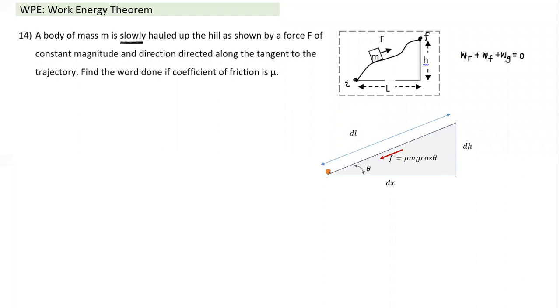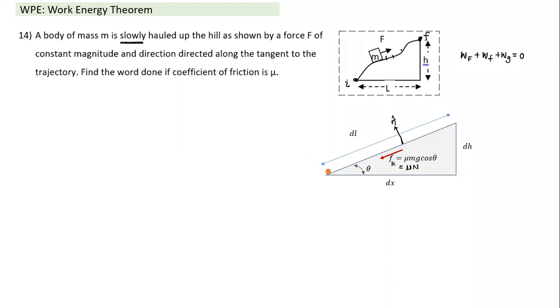Let's take a common case. Rather than taking all this long path, let me take a small element of the path. If I take a small element, the displacement along the slope is dl. This angle is theta. If the angle is theta, the friction force will be equal to mu mg cos theta, mu times N. This is kinetic friction, equal to mu times the normal reaction. The only assumption I'm making here: the normal reaction is equal to mg cos theta only if the acceleration in the normal direction is 0.